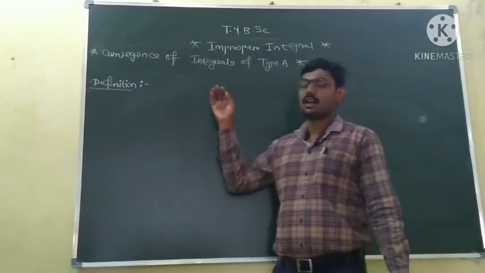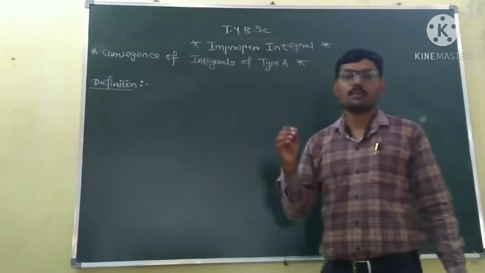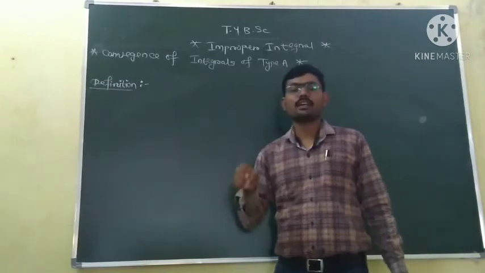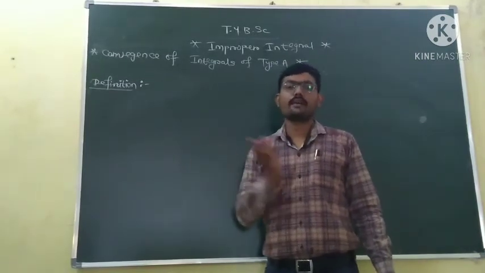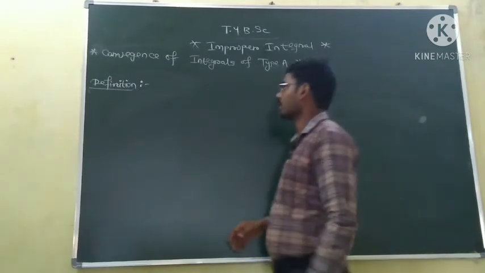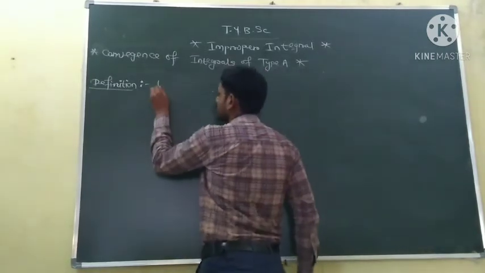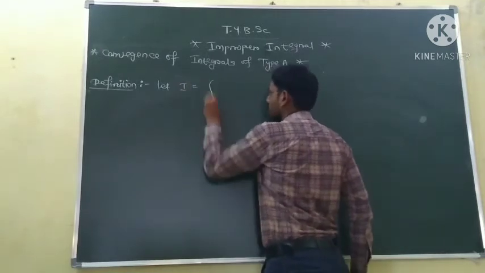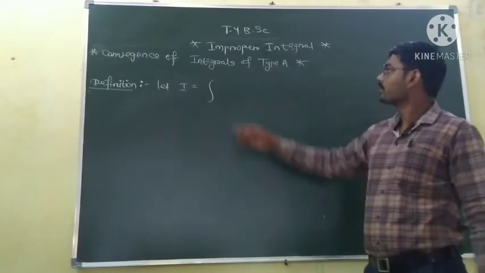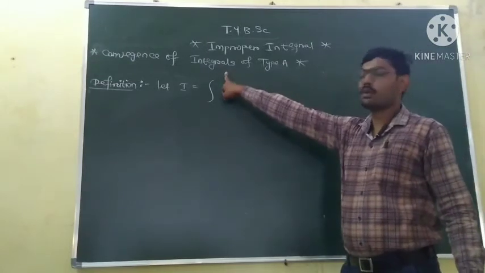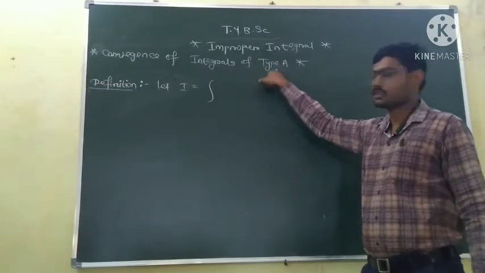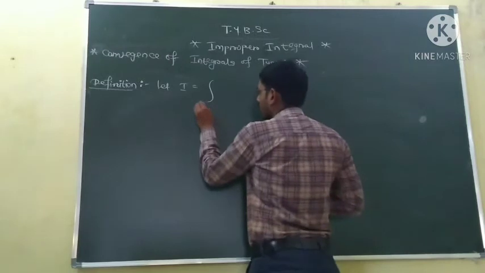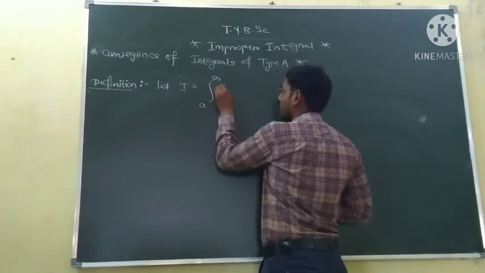So we will now see how to check whether the given improper integral converges or diverges. So, definition. Let I be equal to the integral from A to infinity of f of x dx.